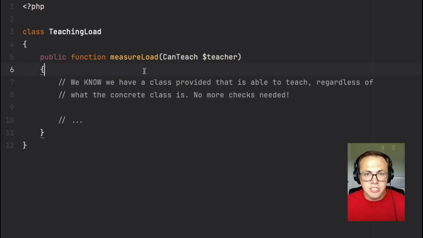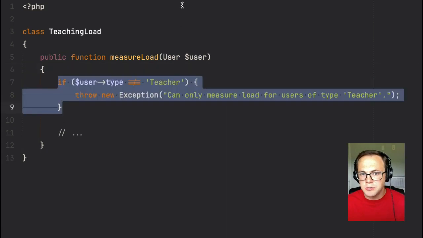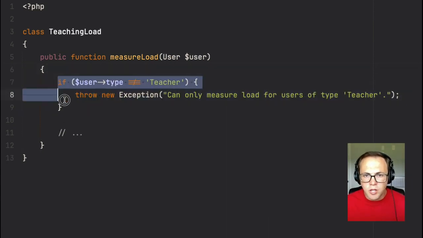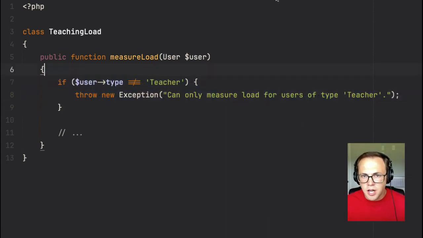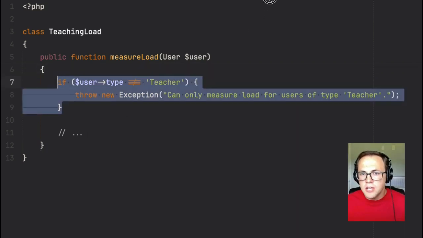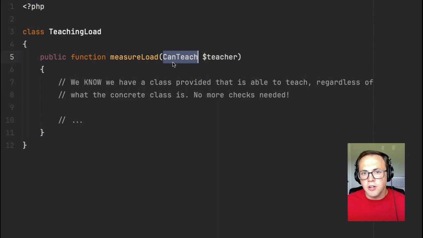And we know for sure it's a teacher instead of trying to, as we did before, suss out whether we were given a teacher as a user or not. All of that logic that we're implicitly checking for is now explicit. It's visible here. We are expecting something that can teach. Whatever it may be, it must teach. So we can now delete all of those checks that we had manually in the logic because now it's explicit in the signature and we have cleaner code, honestly.